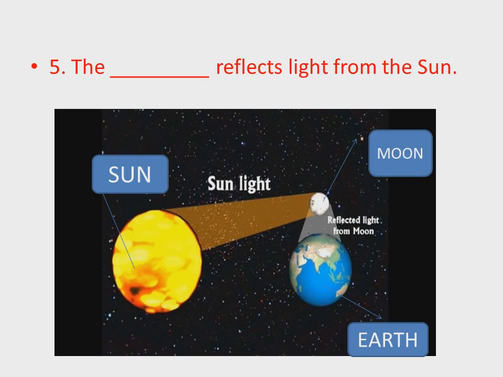The moon reflects the sunlight on the earth. What is written over there? Reflected light from moon. The moon is shining because the sun's light falls on it and it reflects that light. So the fifth sentence is: the dash reflects light from the sun. Who is reflecting the light? The moon. The spelling of moon is M-O-O-N.